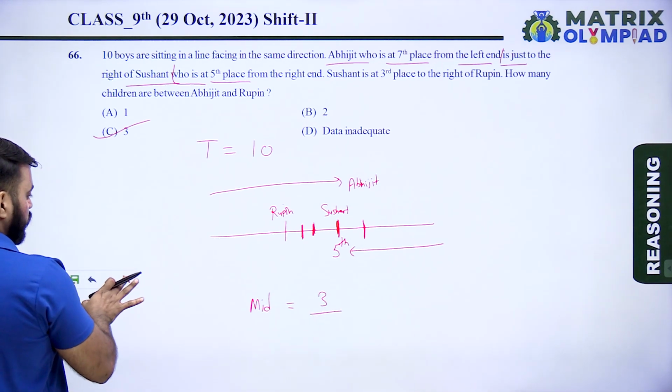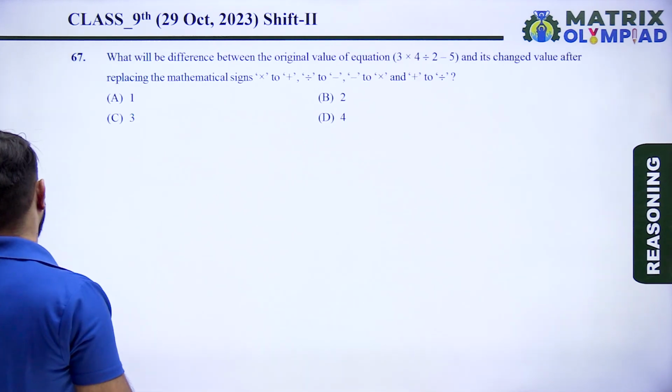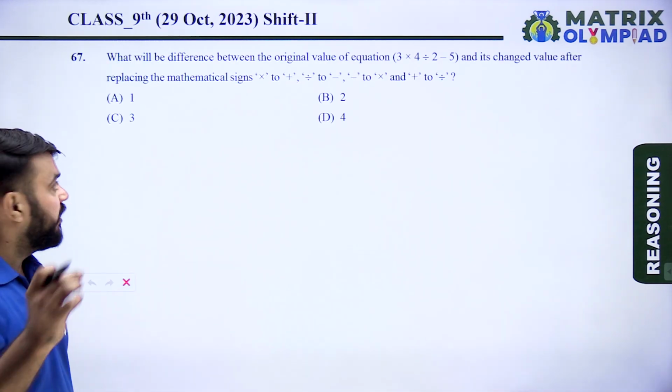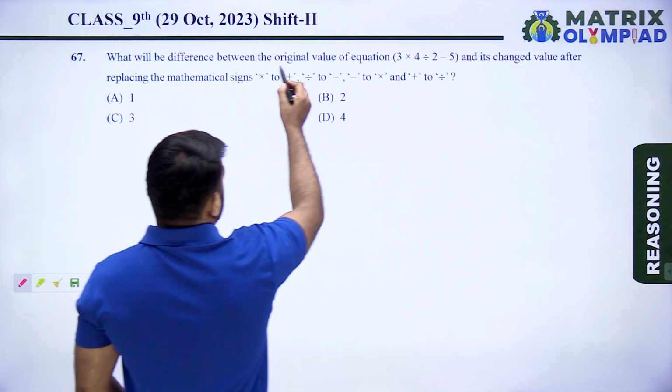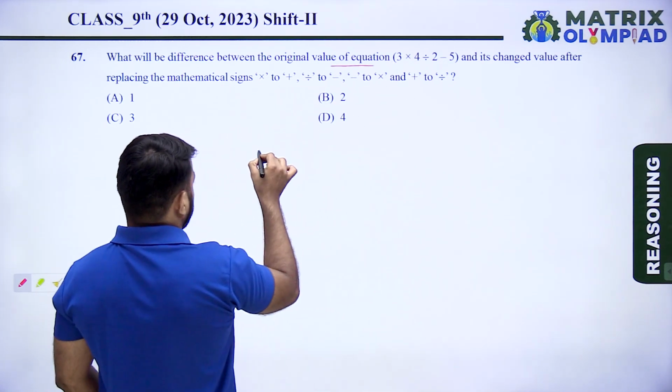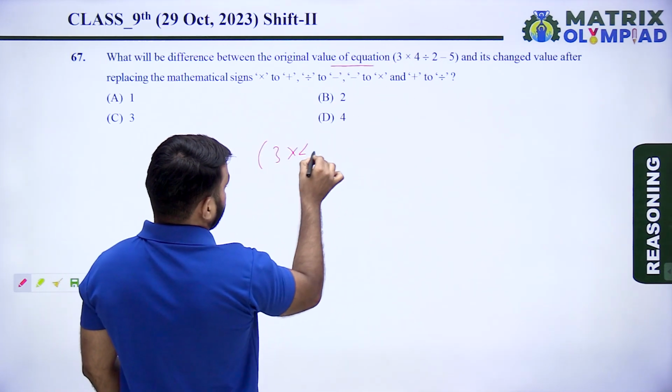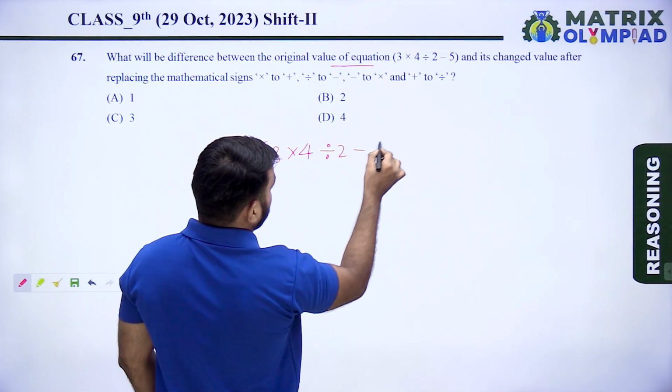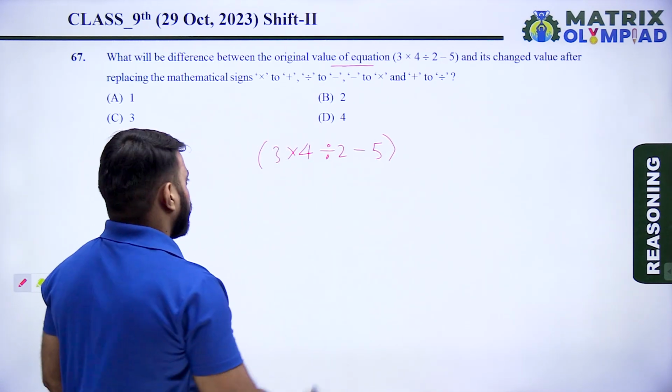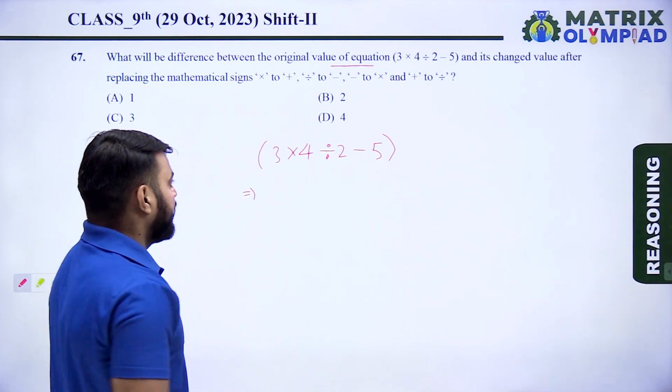So let's move on to the next question. Next question is question number 67. What will be the difference between the original value of the equation? The equation is 3 multiplied by 4 divided by 2 minus 5. So first find the value of the given equation.